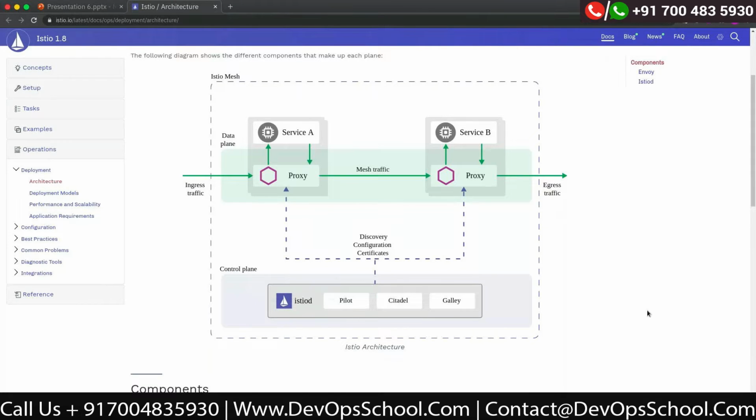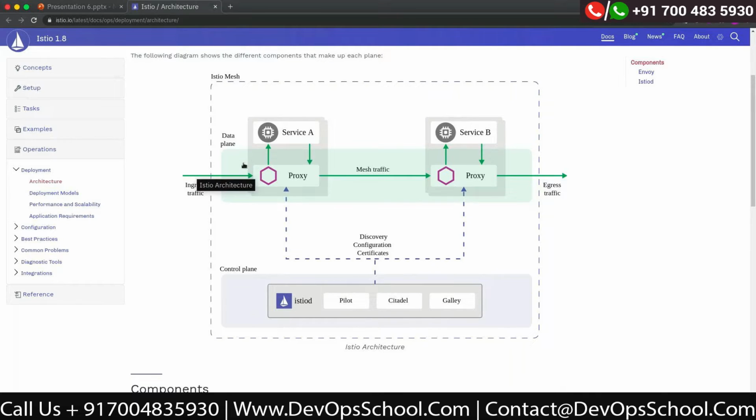In the control plane, there is now a single pod, which is called Istio-D. Earlier, until Istio 1.5, we used to have multiple pods, a separate pod for Pilot, a separate pod for Citadel, and a separate pod for Galley. But from version 1.6, they created this monolith pod with all three together, to reduce the complexity of installing Istio. So as of today, in the control plane, you will find only one Istio-D. Internally, there is Pilot, Citadel, and Galley running there.